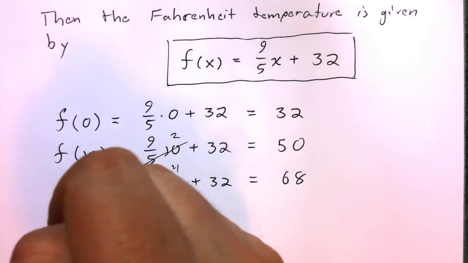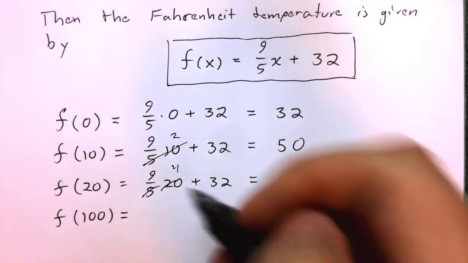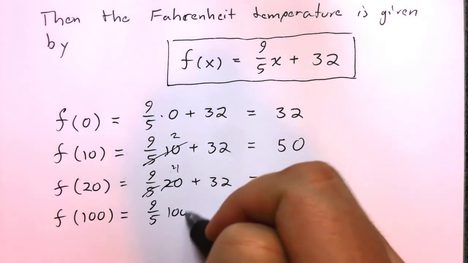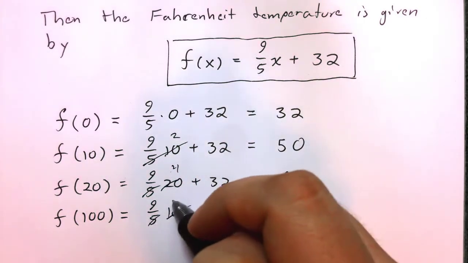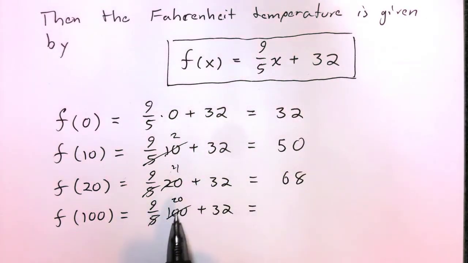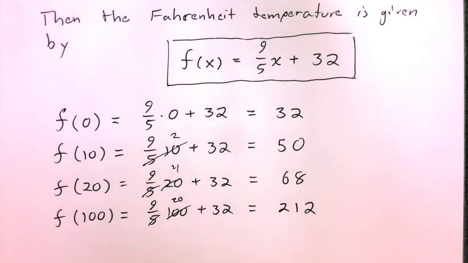Let's just do one more here. What's the Fahrenheit temperature associated with 100 degrees Celsius? Well, it's 9/5 times 100 plus 32. Well, 5 goes into 100 20 times. 20 times 9 is 180. 180 plus 32 is 212. You might know this from chemistry, that the boiling temperature of water is 100 degrees in Celsius. The boiling temperature of water is 212 degrees Fahrenheit.